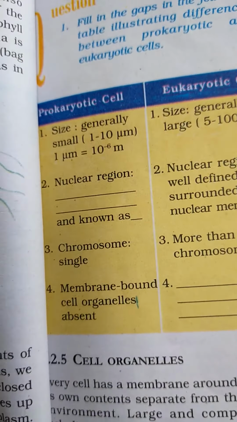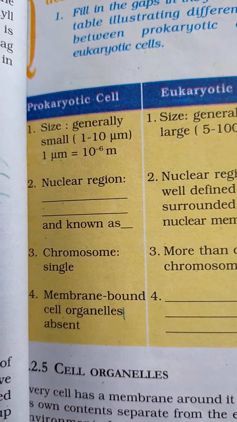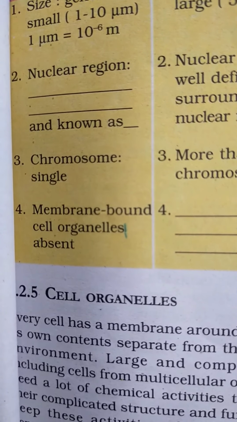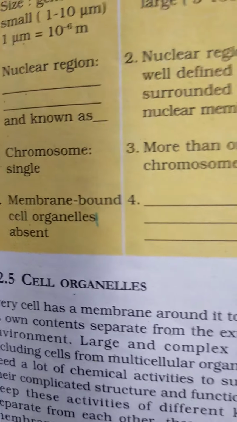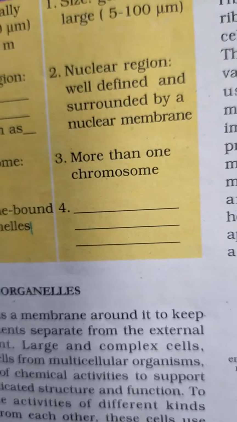Next, you have to fill in: prokaryotic cell nuclear region is dash, known as dash. In eukaryotic cells the nuclear region is well defined and surrounded by a nuclear membrane. Here the prokaryotic cell doesn't have a clear nucleus, and the organelles of the nucleus are not present. Next, chromosome: prokaryotic cell has a single chromosome. Eukaryotic cells have more than one chromosome.